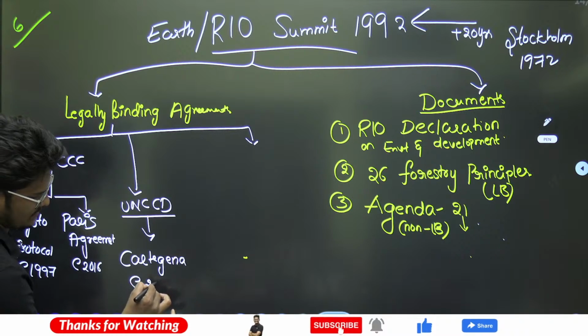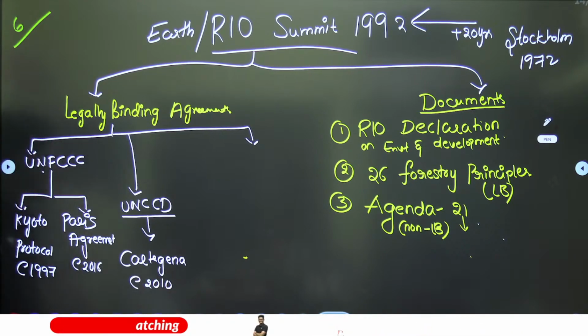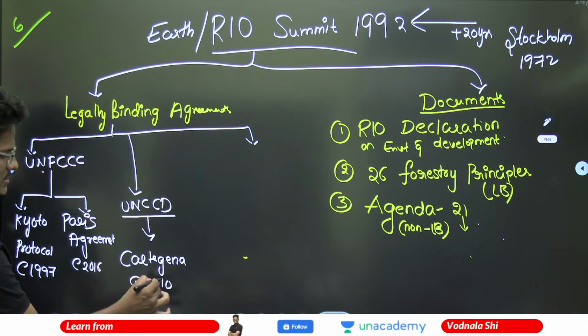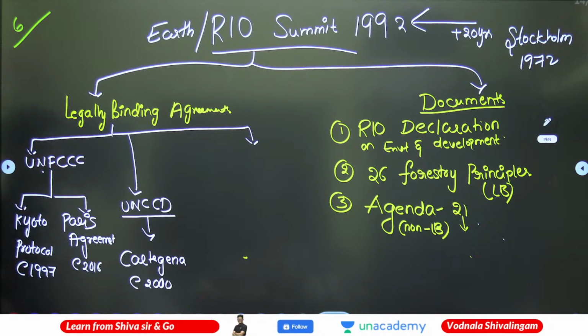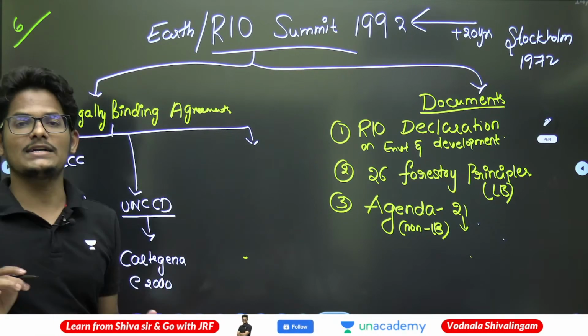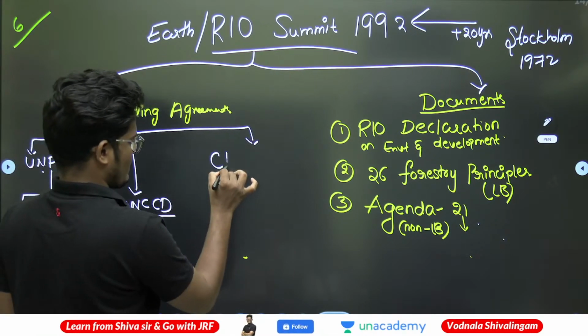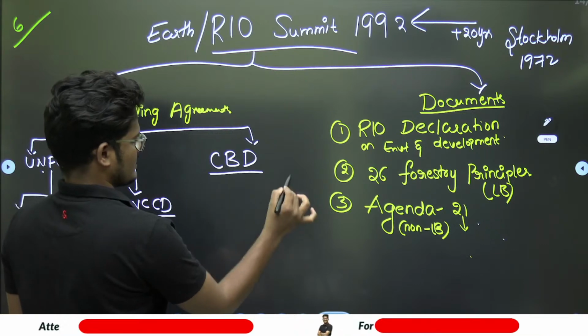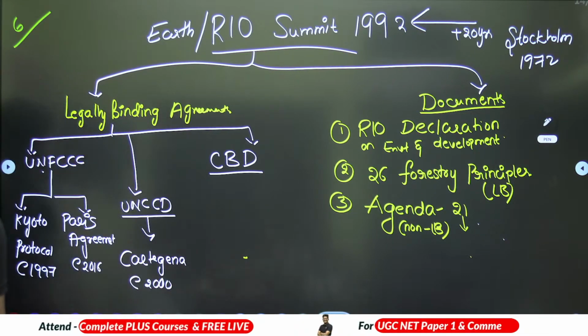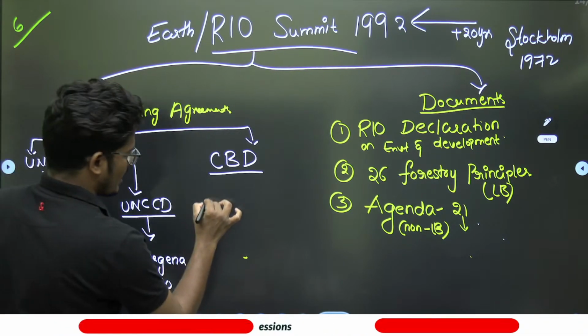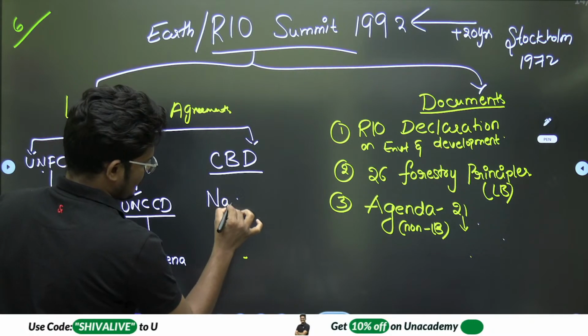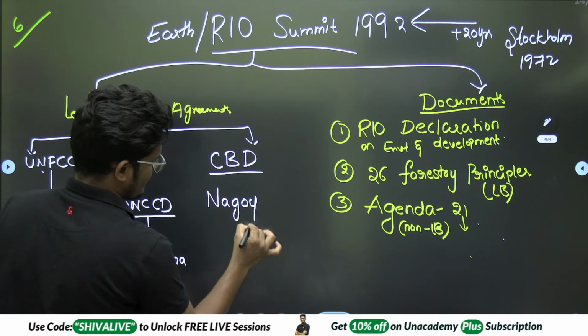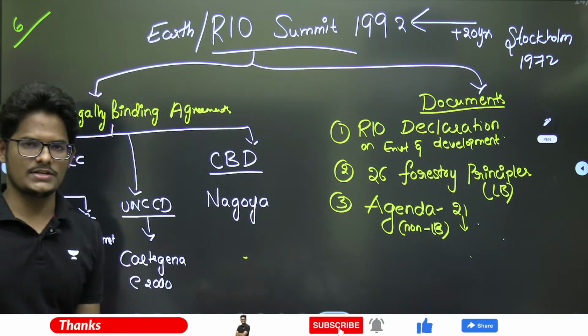Cartagena Protocol, year 2000. That is Nagoya, na? Okay. Next, the third one is the Convention on Biological Diversity. Here the most important is the Nagoya Protocol, which is 2010.